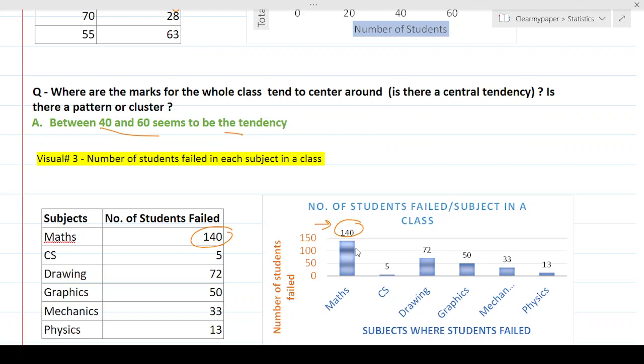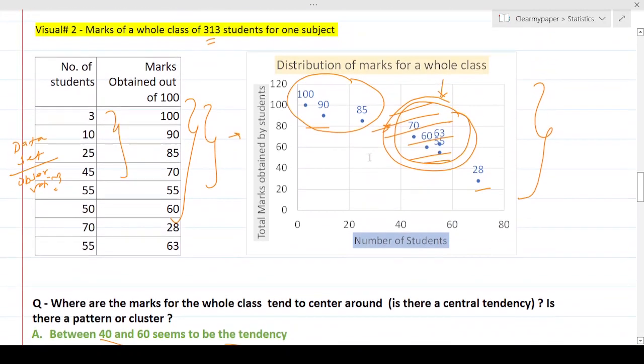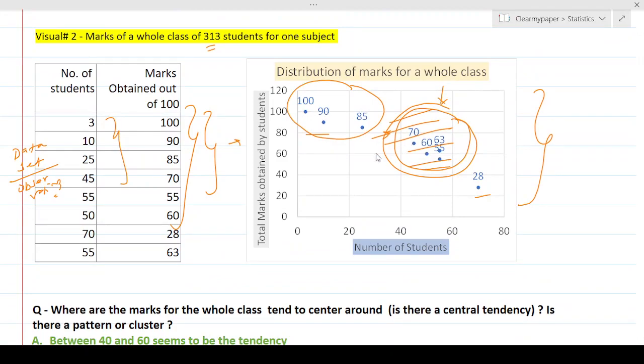So the central tendency is in this area where more students fail. But what is that measure? What is that one number which will define the extent of the central tendency, or give a measurement to it? That's 140 over here. Similarly, over here, we know that this area is crowded and there's more concentration of numbers.